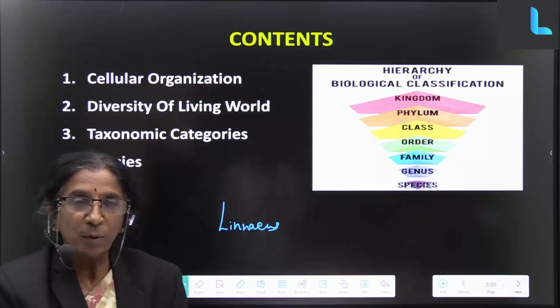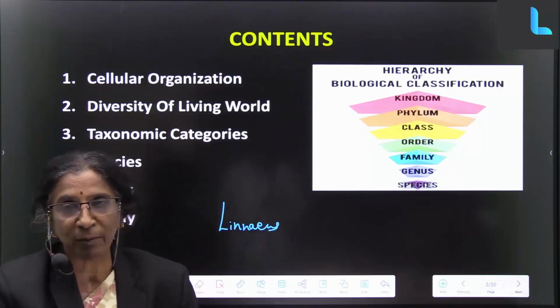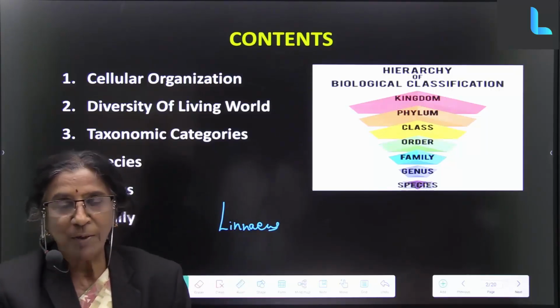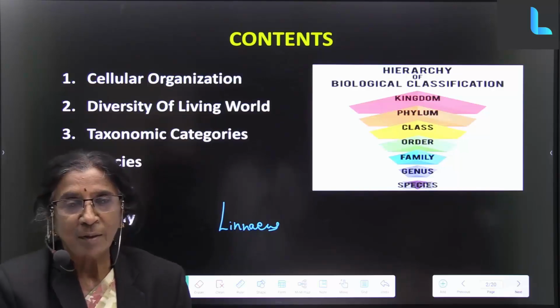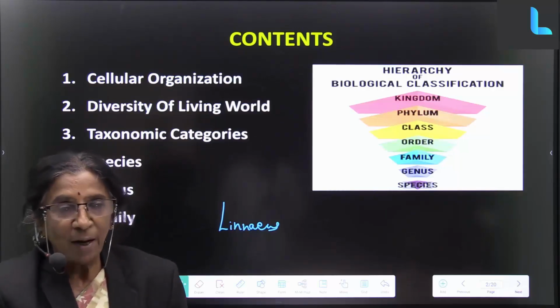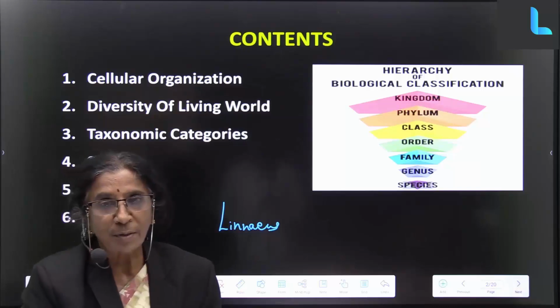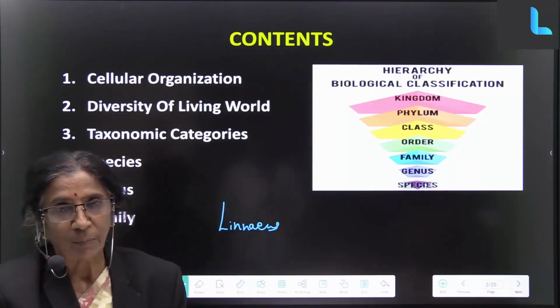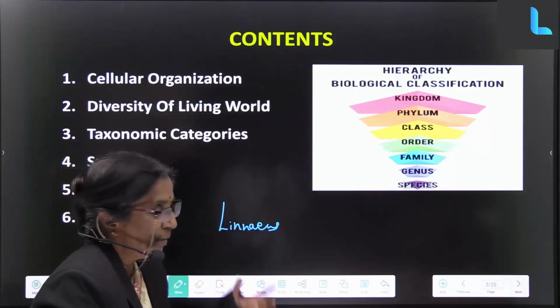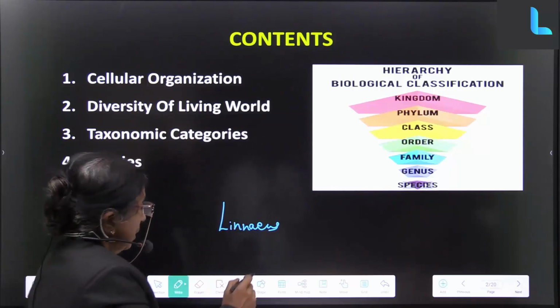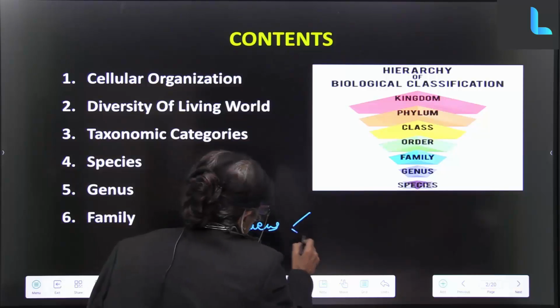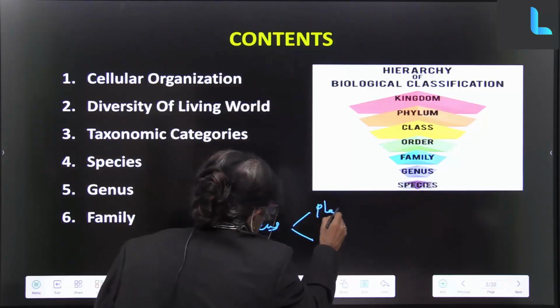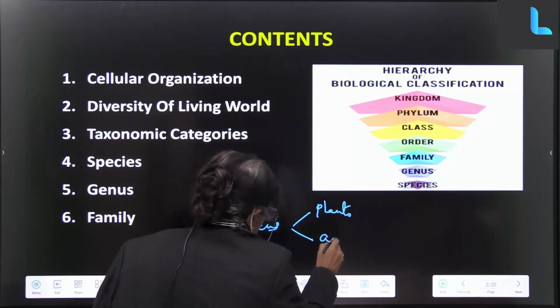So do you think only plants and animals are there? There are no other living beings which may be different from plants and animals? There are huge differences among the plants, among the animals. Now, since Linnaeus, in the beginning, he classified all the living beings into plants and animals.